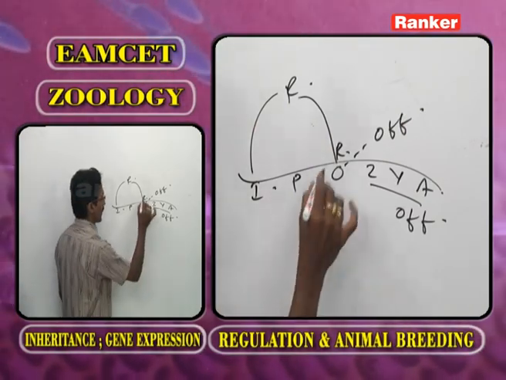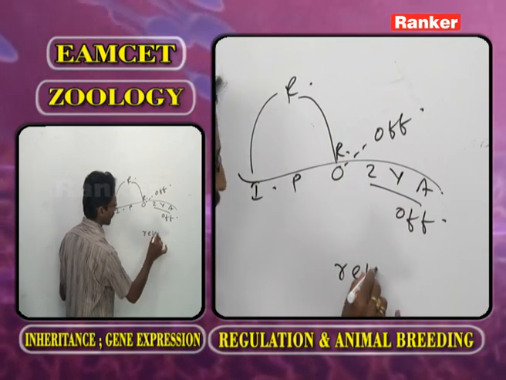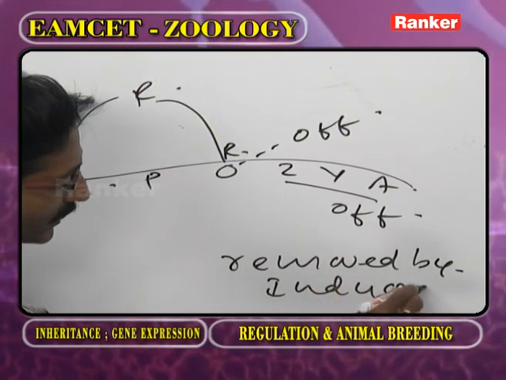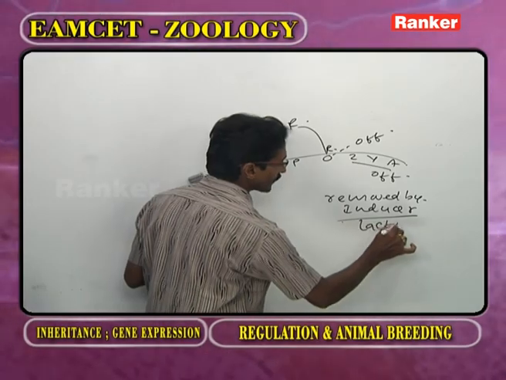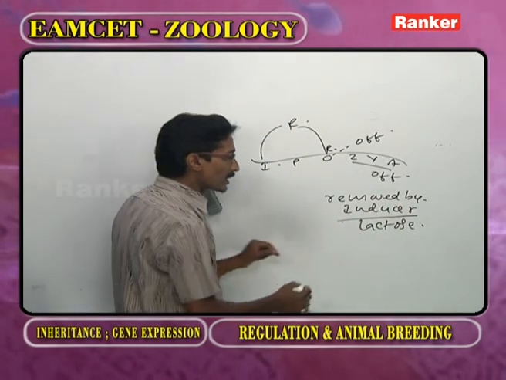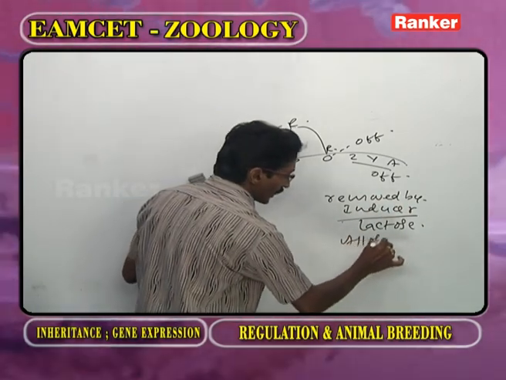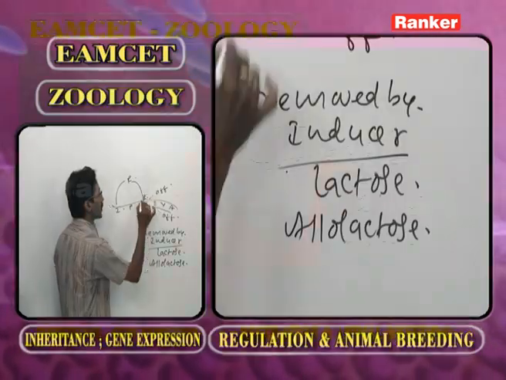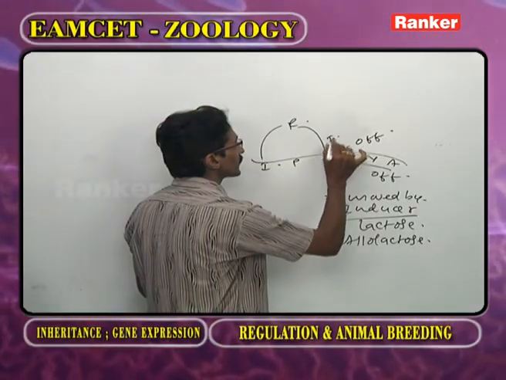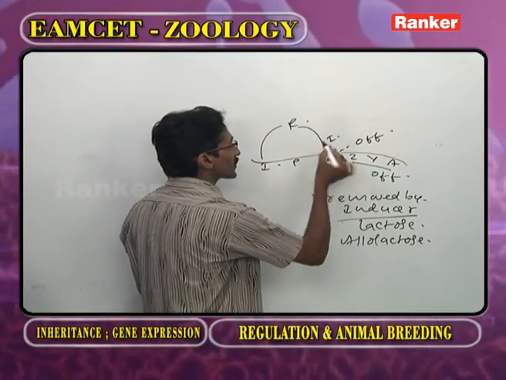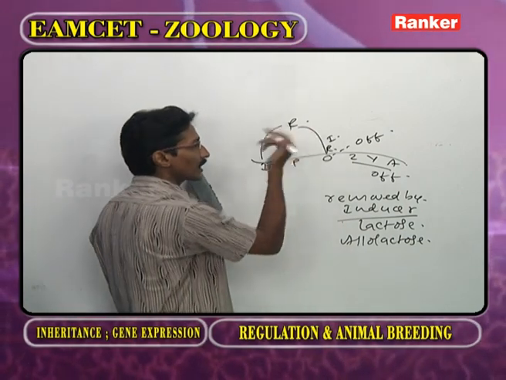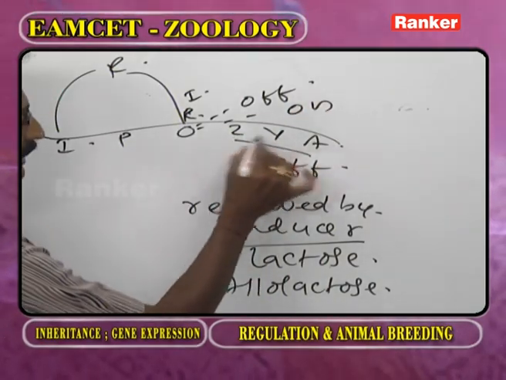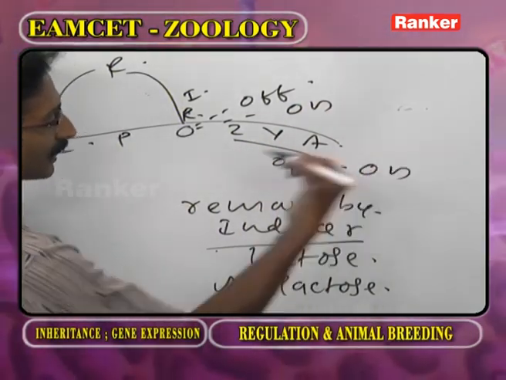How to remove? The repressor is removed by what type of material? Inducer. Here what is the inducer? Lactose. If there is no lactose, allolactose works as the inducer. Whenever the inducer attaches to the repressor, the repressor is removed. Automatically the operator is on, and automatically these Z, Y, A genes are on.